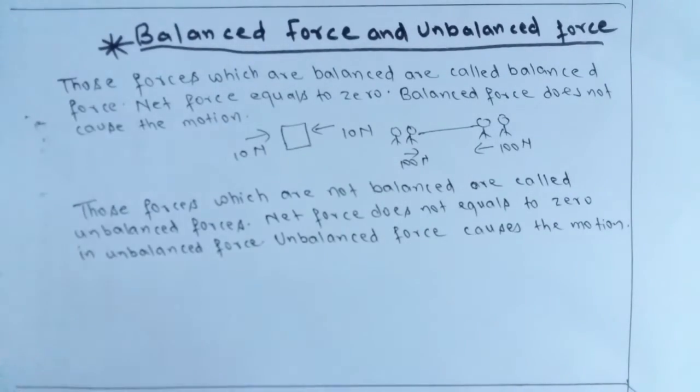See, in case of balanced force, net force equals to 0, but in case of unbalanced force, net force does not equal 0. In case of balanced force, it does not cause the motion, but in case of unbalanced force, it causes the motion. In case of unbalanced force, there is change in the position of a body.